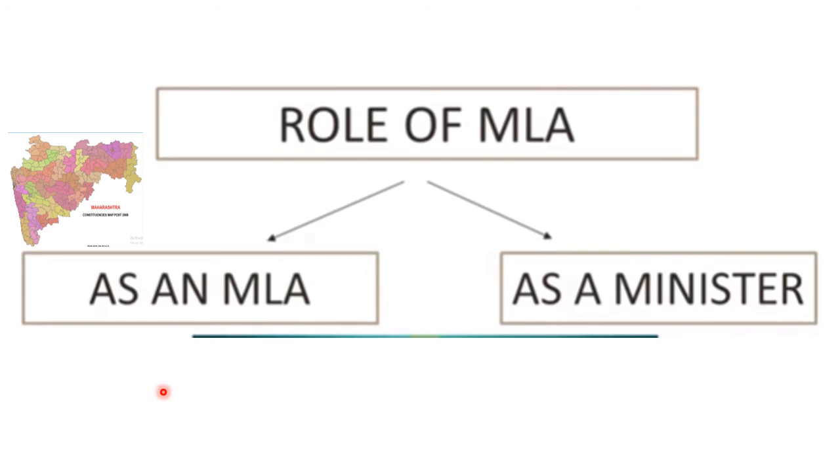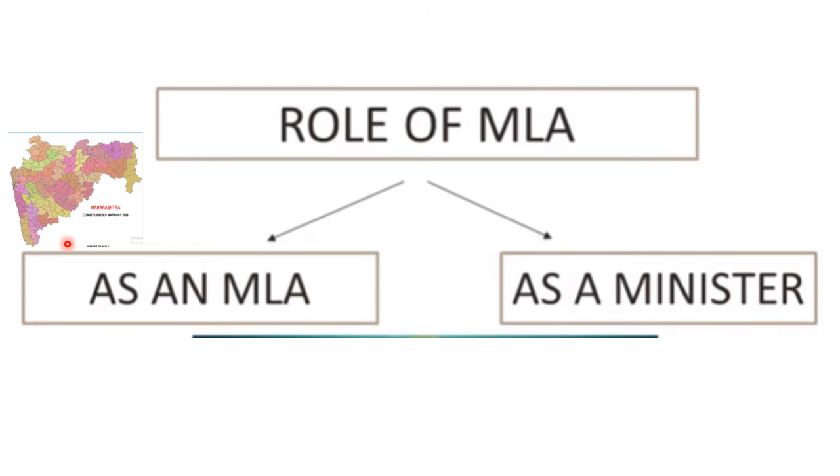How does one become an MLA? He's been chosen from one particular constituency. You can see here, this is Maharashtra with 288 constituencies. So he must be chosen from any one of these constituencies. Once he is elected and sits in the Legislative Assembly, he has to look after his constituency. Why does he have to look after his constituency? Because if he doesn't, the people of that constituency will not vote for him again.